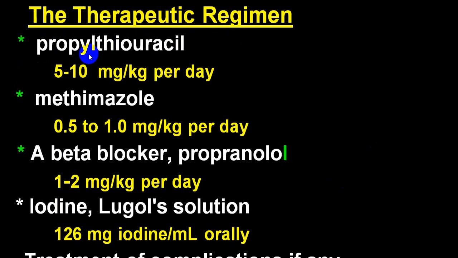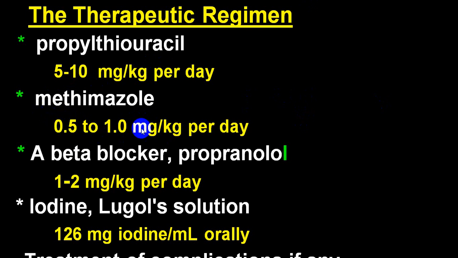These are some of the drugs and these are the doses. If you use PTU, it is 5 to 10 milligram per kilogram body weight. Methimazole is 0.5 to 1 milligram per kilogram body weight. While carbimazole will be double the dose, that is 1 to 2 milligram per kilogram.